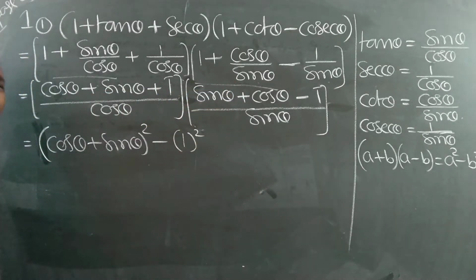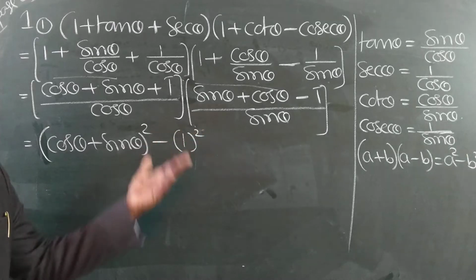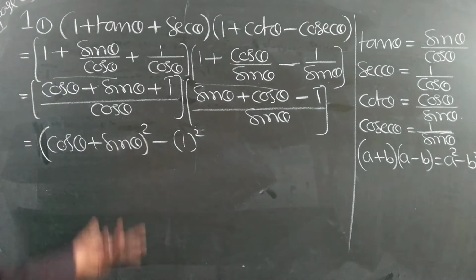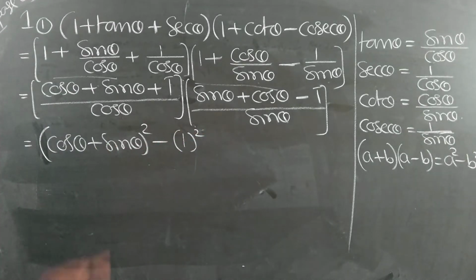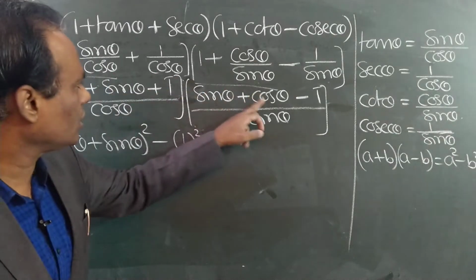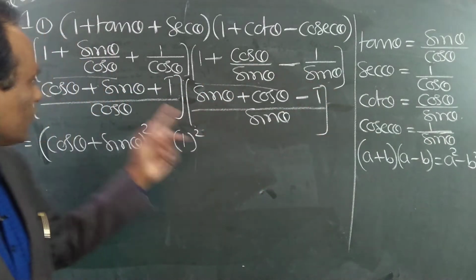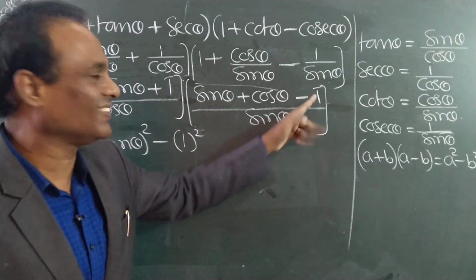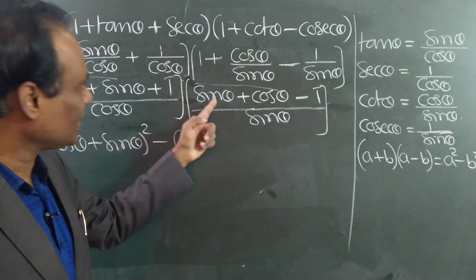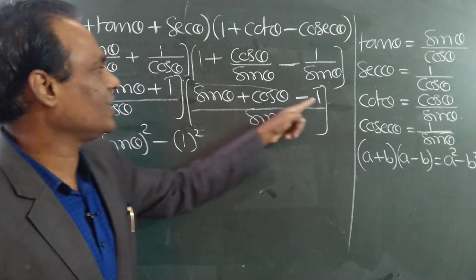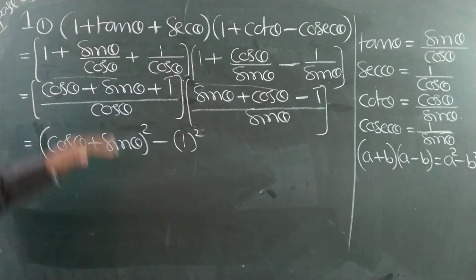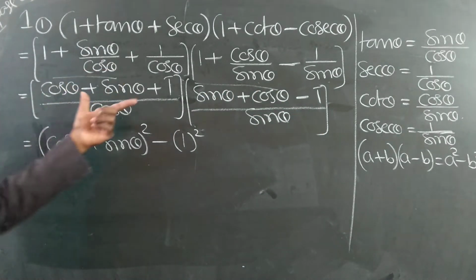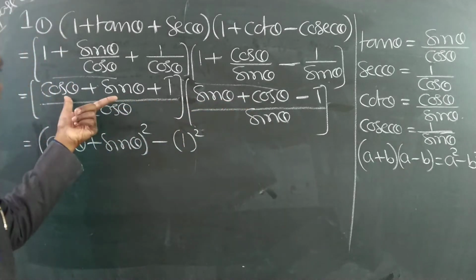Even if you do full multiplication, the same method, same procedure, same answer we will get. This into this, this into this, this into this. Over. Next start with 1: 1 into sine, 1 into cos, 1 into 1. Like that you can do. But I took this as A. So this is also A, because both are same now.